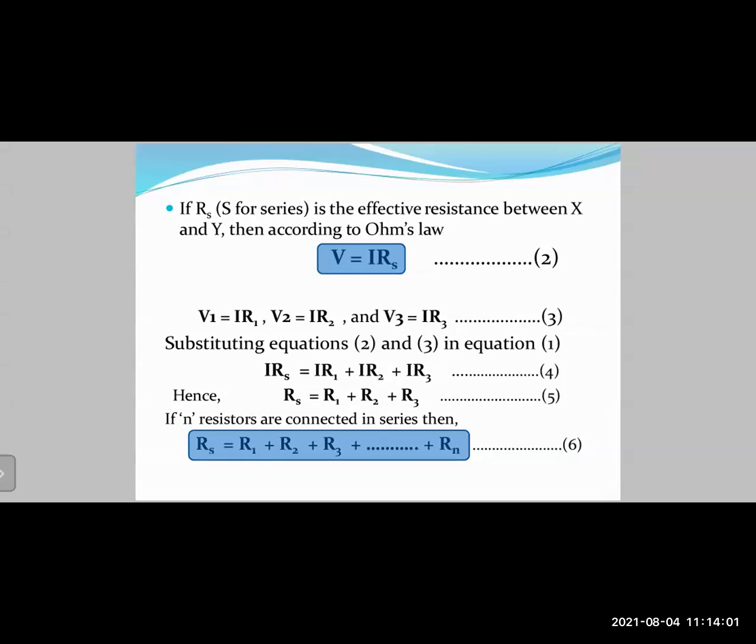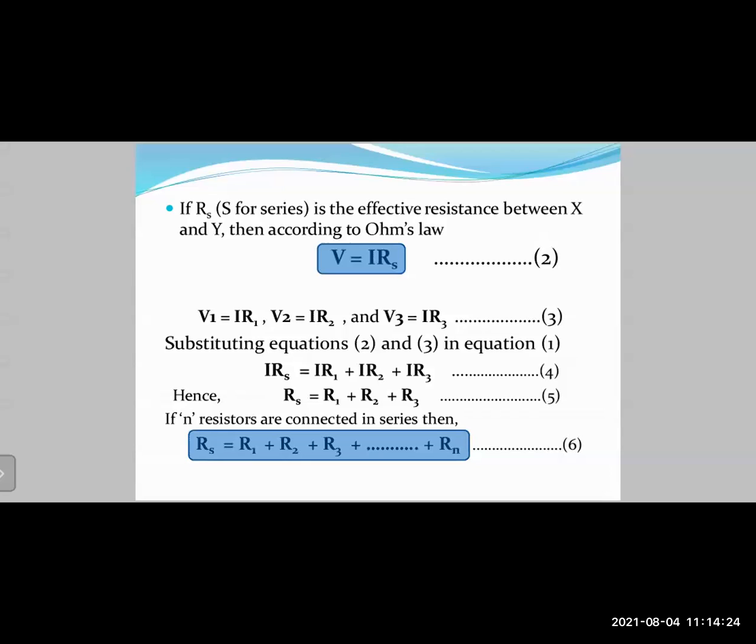So what remains? Hence, Rs equals R1 plus R2 plus R3. That means for a series combination, where Rs stands for resistors in series combination, the total resistance of the circuit will be equal to the sum of the individual resistors.